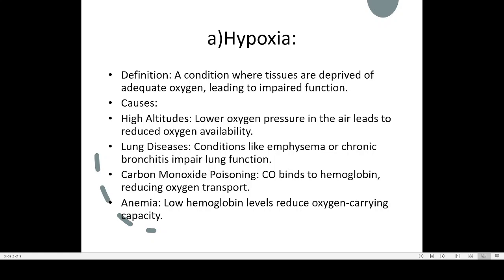Normally, this is the trachea, and these tubes are the bronchi. This tube is known as the bronchus, and these are the bronchioles. And if you look at the diameter, this will be the normal size of the bronchus.